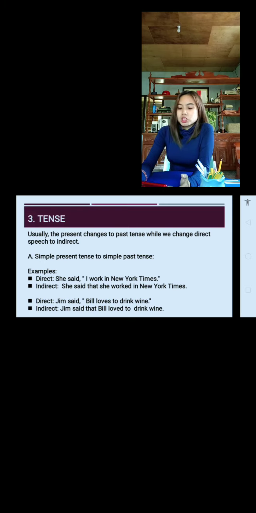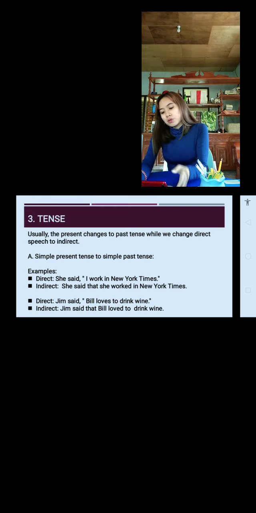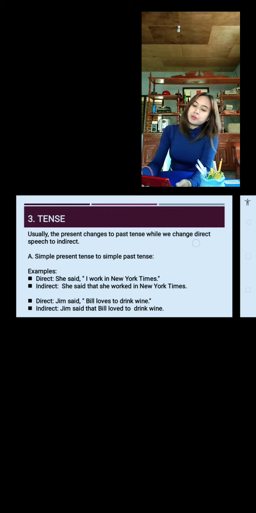So another example, direct speech: Jim said, "Bill loves to drink wine." For indirect speech, it will become: Jim said that Bill loved. Remove the S and add D, loved to drink wine. That is for simple present to simple past.